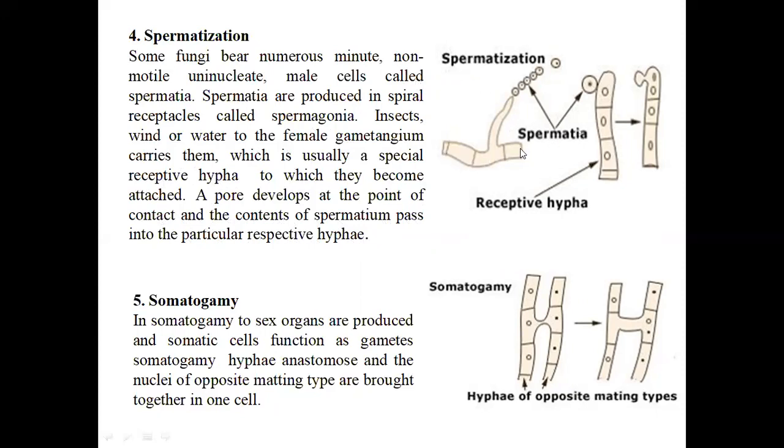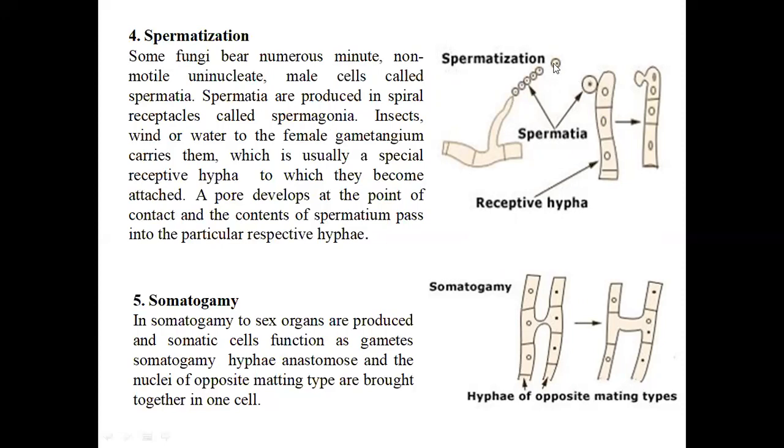It is the hyphal tip where lots of spermatia, the male gametes, are developed. They are formed in an alternate manner, and one by one they are released by air currents and also by insects, and then carried to the receptive hypha which has the female gamete.